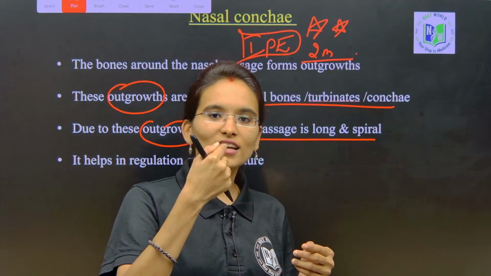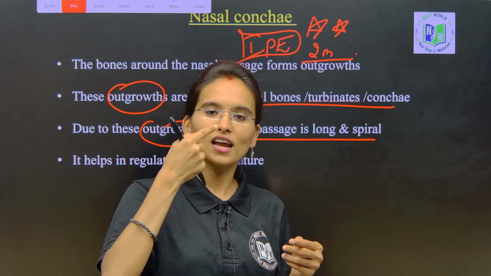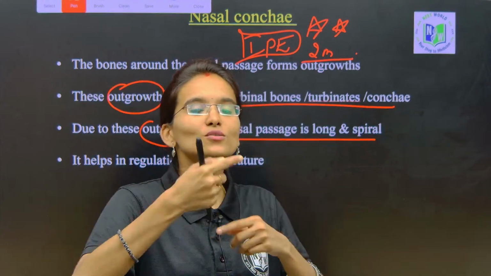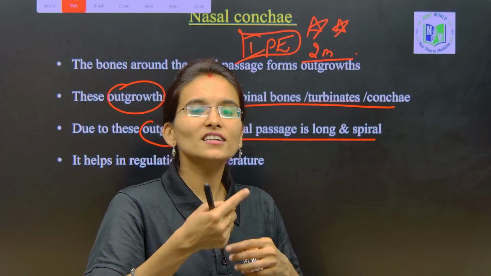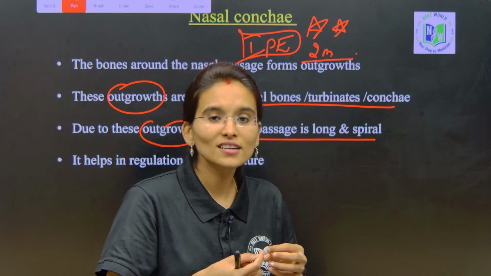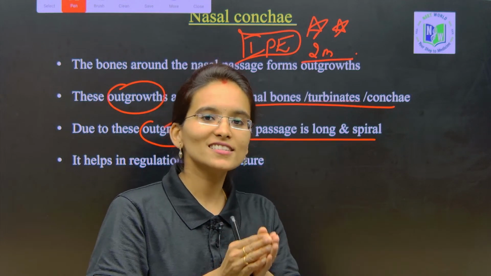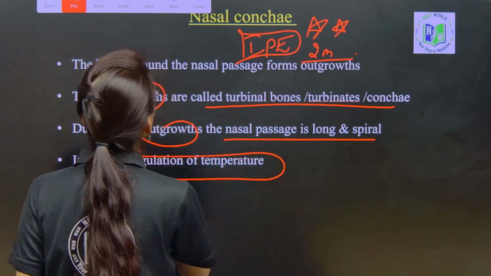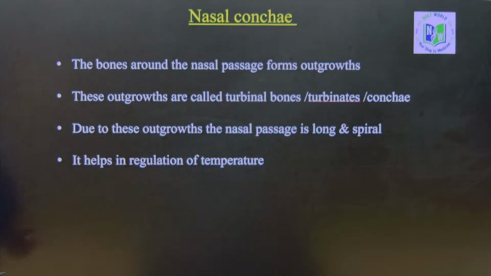We inhale the oxygen, and it is transferred to the respiratory region, where it has to undergo humidification and the cooling effect with the help of the nasal concaves. It also helps in regulation of temperature, which is what we have discussed, my dear students.